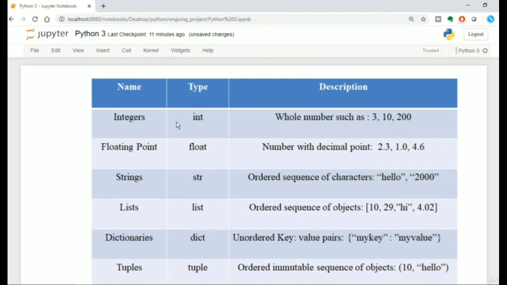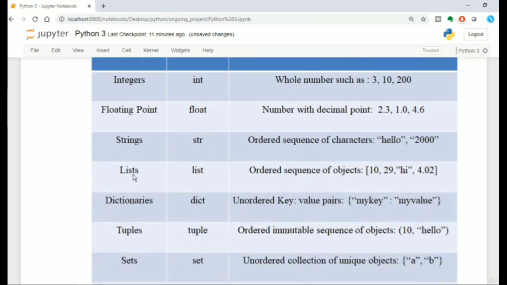We will start with the first data type, integer, whose type is int, represented by whole numbers like 3, 10, 200. Then we have floating point numbers. These are decimal point numbers like 2.3, 1.0 and 4.6, and the type is float. Then we have strings. These are ordered sequences of characters, for example "hello" or "2000" inside quotes, either single quote or double quote. This type is str, string.